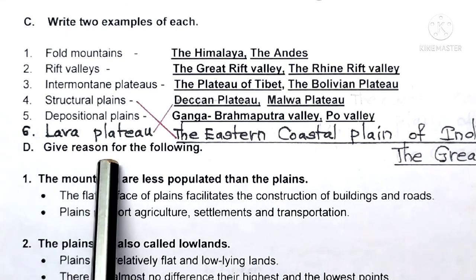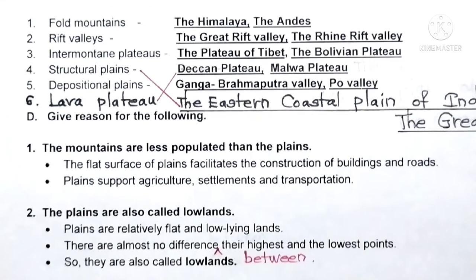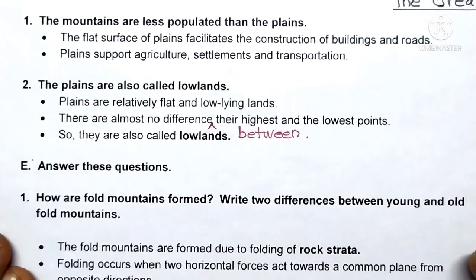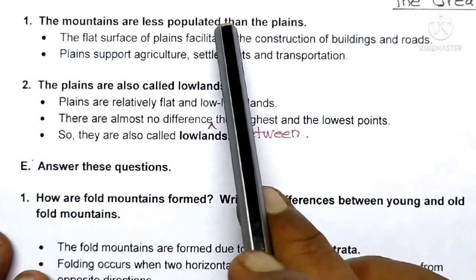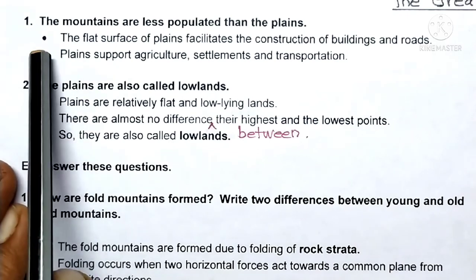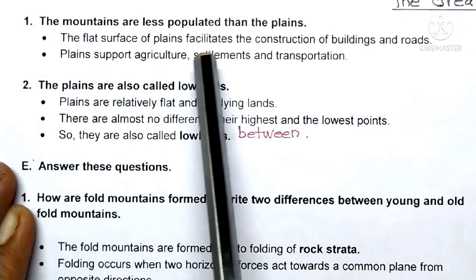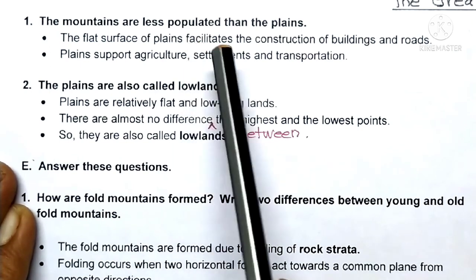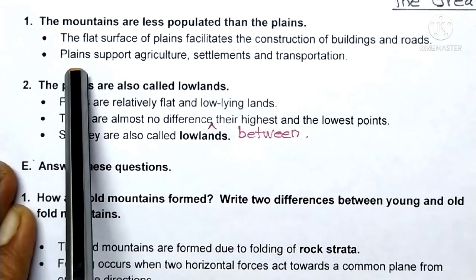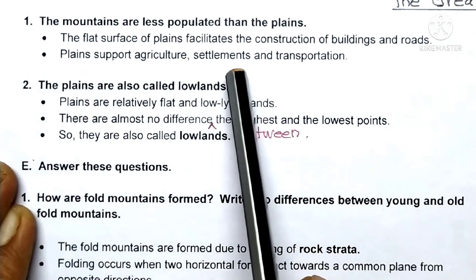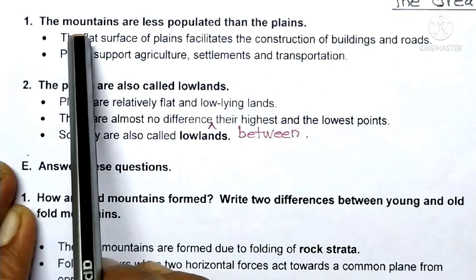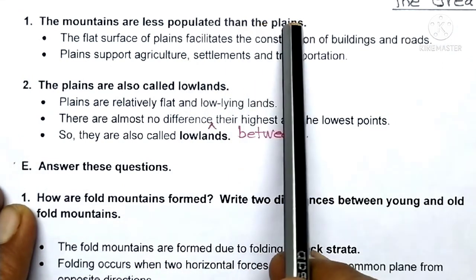Next one, exercise D, give reason for the following. Number 1, the mountains are less populated than the plains. What are the reasons? The reasons are given below. One is the flat surface of plains facilitates, it means helps, the construction of buildings and roads. Next point, plains support agriculture, settlements and transportation. These are the 2 reasons why the mountains are less populated than the plains.